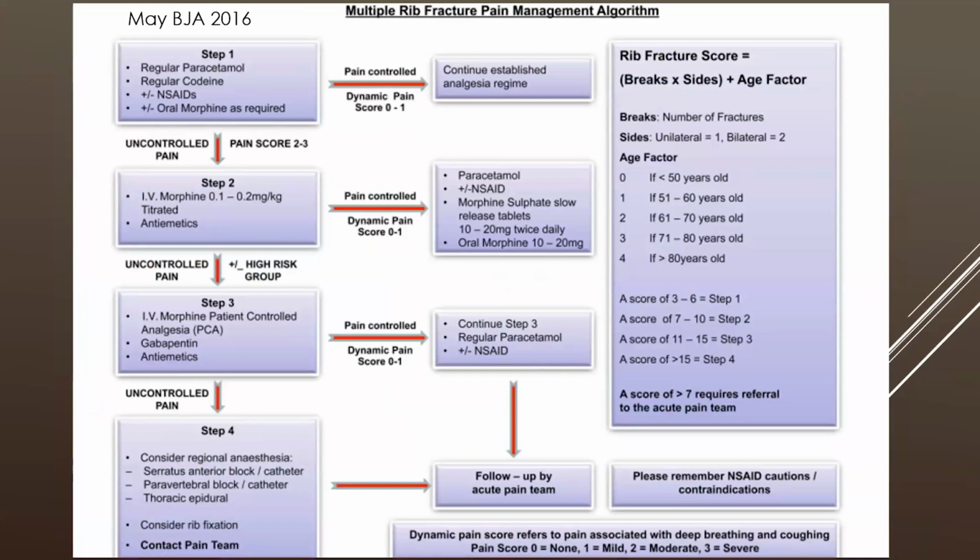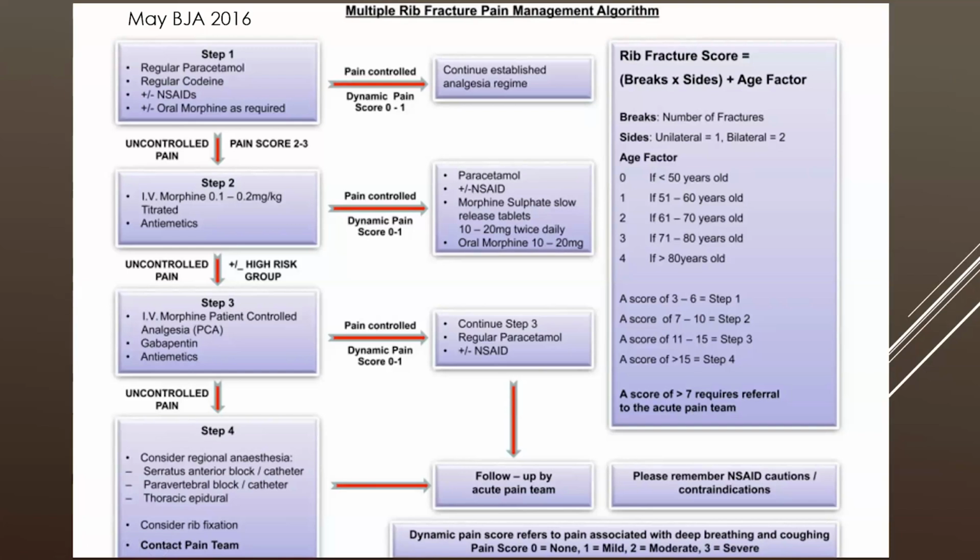You can see the algorithm where they have step 1, 2, 3, and 4, and we routinely follow this in our institute as well. And you can see the rib fracture scores as well, which breaks into sites plus the age factor, and that's the score. So a score of more than 7. Did you get it, Dr. Pooja? A score of more than 7 requires referral to the acute pain team.